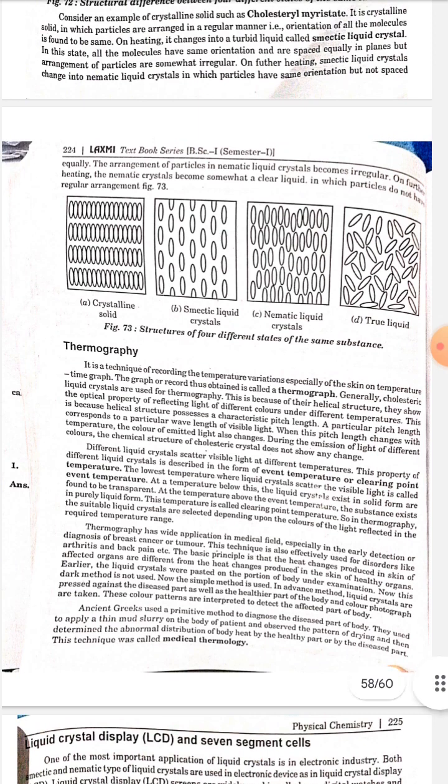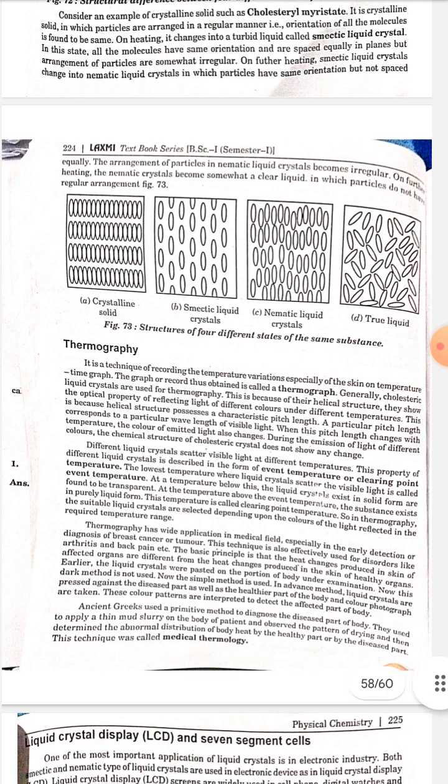This is because the helical structure possesses a characteristic pitch length. A particular pitch length corresponds to a particular wavelength of visible light. When this pitch length changes with temperature, the color of emitted light also changes. During the emission of light of different colors, the chemical structure of the cholesteric crystal does not show any change.